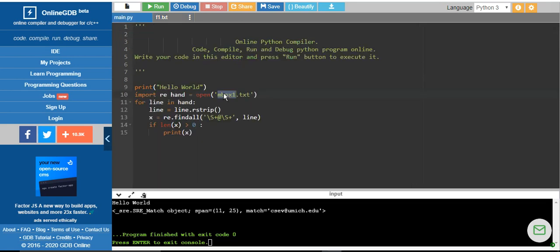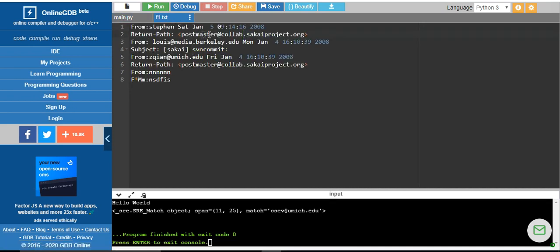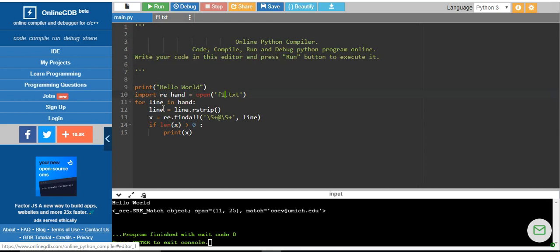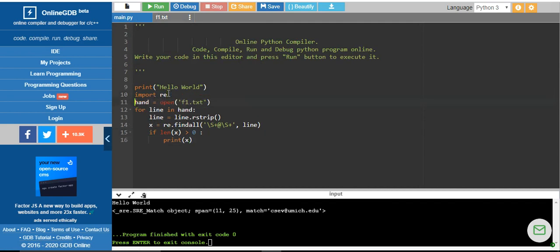Same as what we did for the previous thing, I want to extract from all the lines. So what I have to do is import the regular expression, open the file, and through that file handler extract line by line and strip all the spaces at the end of the line.